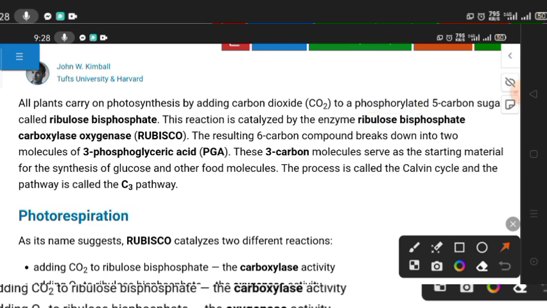This reaction is catalyzed by an enzyme, ribulose bisphosphate carboxylase oxygenase, or Rubisco. The resulting 6-carbon compound breaks down into two molecules of a 3-carbon compound, 3-phosphoglyceric acid, or PGA.